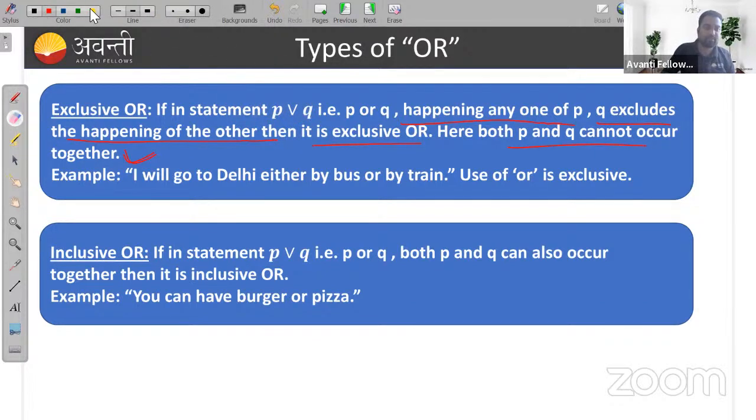Using it, see here, denoted by this. P V niche bar Q. So this is my exclusive or. This is not important at all. Okay, so you can take an example.